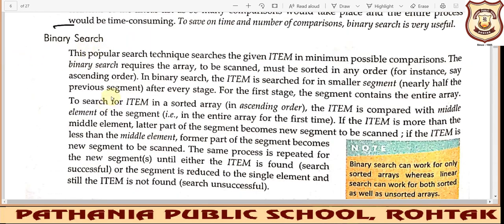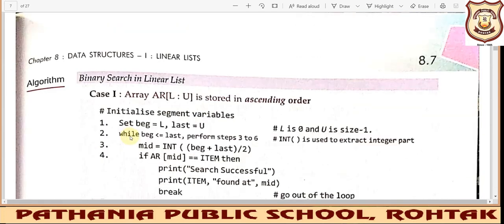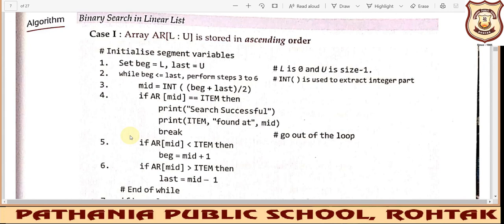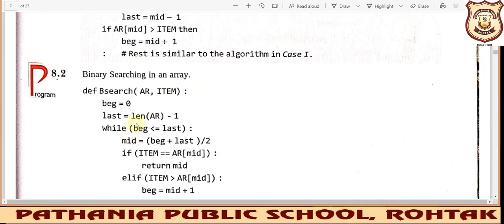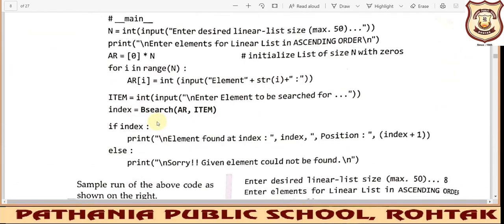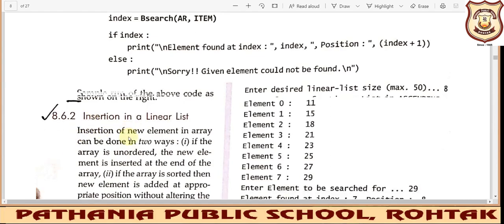Binary search I have explained already 2 times. In chapter number 6 I have explained, and here also, rather 3 times. In chapter 9 also I have explained these things. So you can go through those videos to get an idea, because these are very important topics and they will be covered in your practical files also. Okay, so the binary search technique is very simple: we are reducing the size of the list by half in every step. So the search space will be reduced to half in every pass, right?